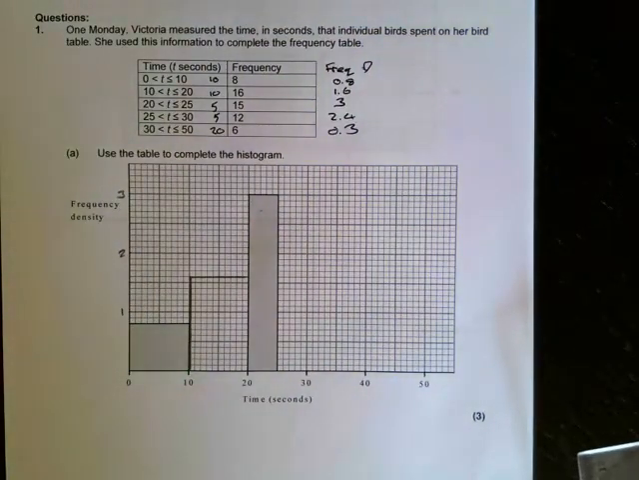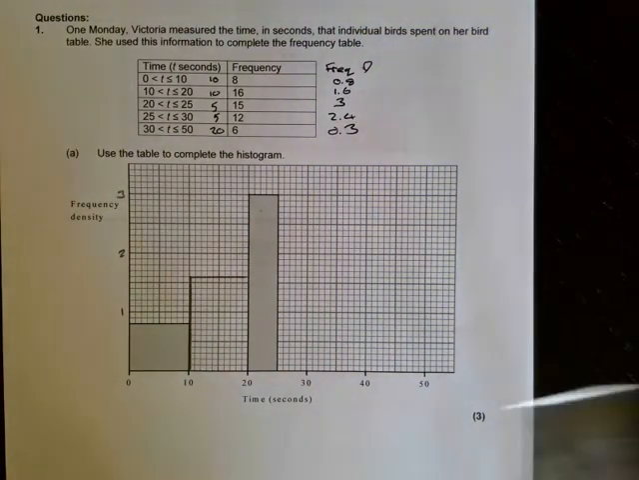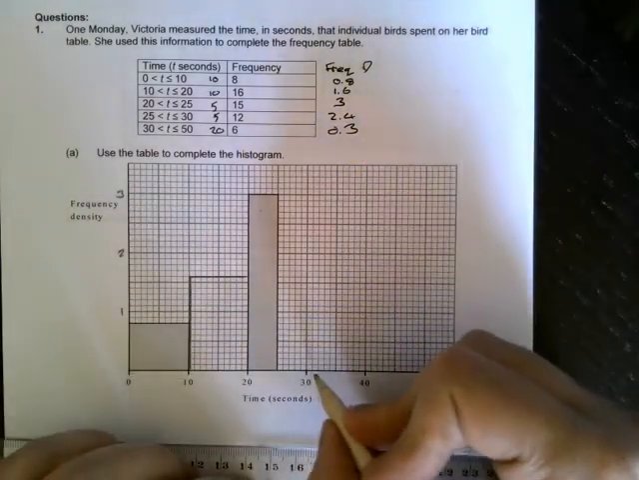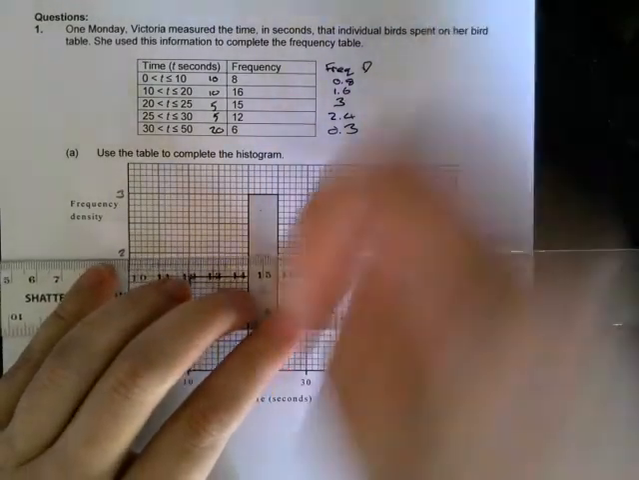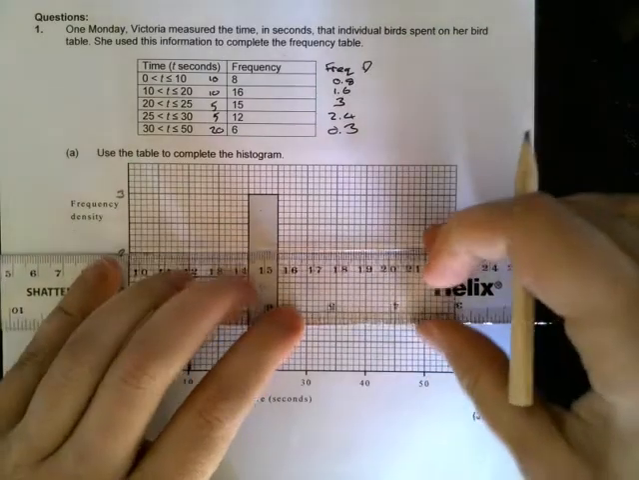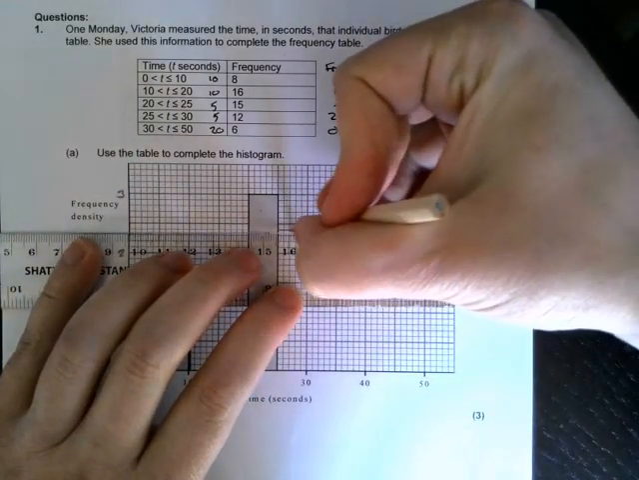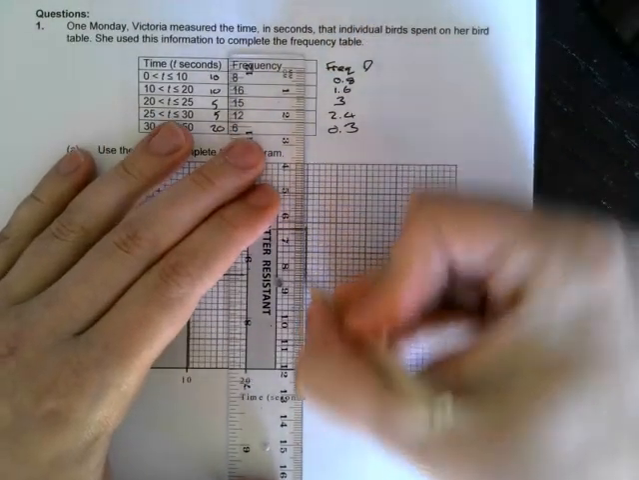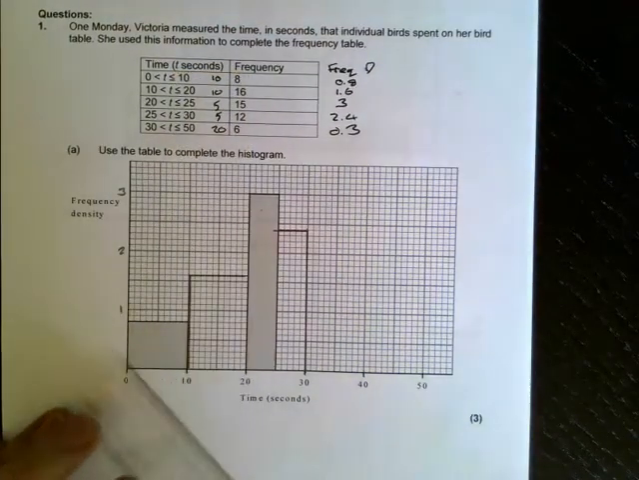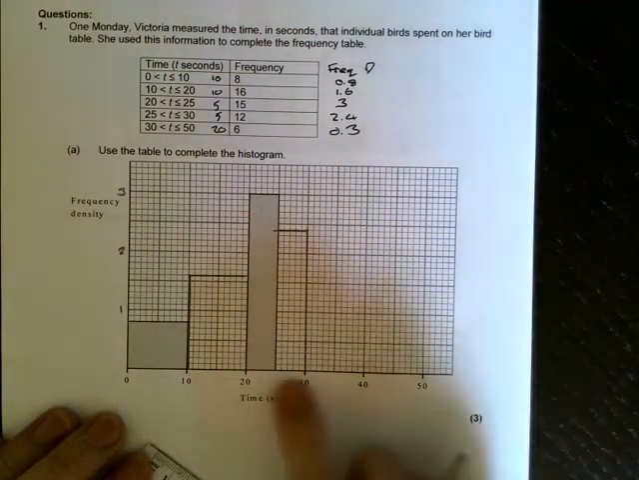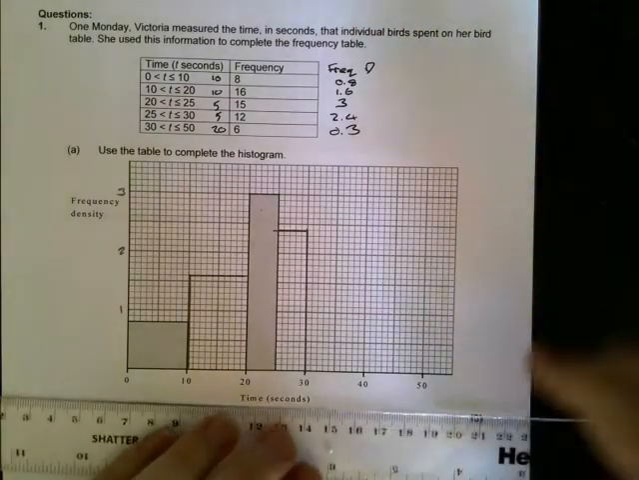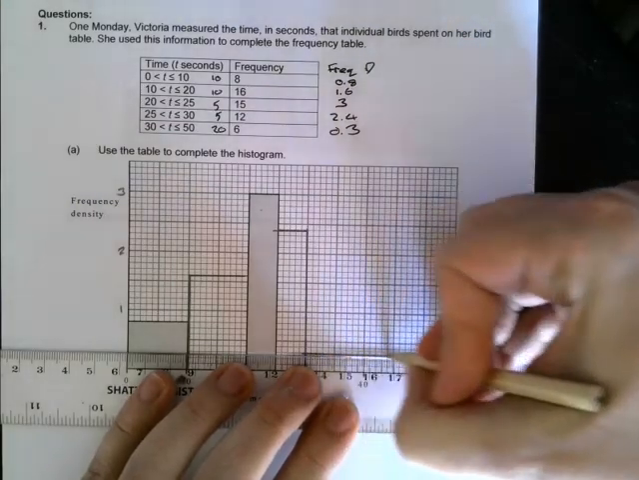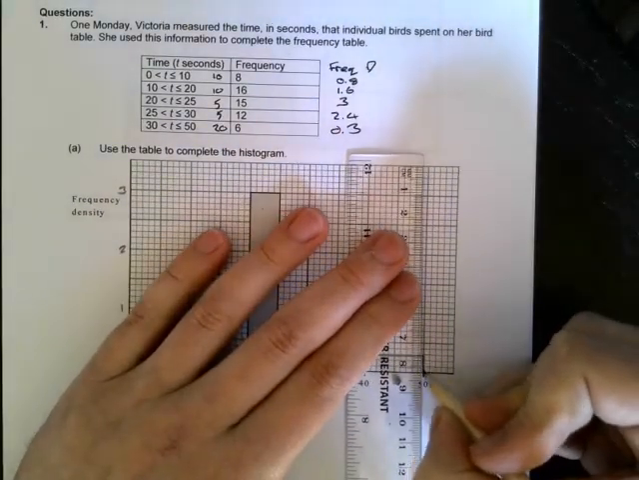There we go. Third bar's been done, so our fourth bar, which has a frequency density of 2.4, only has a class width of 5, so it's going from 25 to 30, so it'll go here, 2.4. And then we need our last bar, which is 30 to 50, so going all the way across here, and it has a frequency density of 0.3. Perfect.